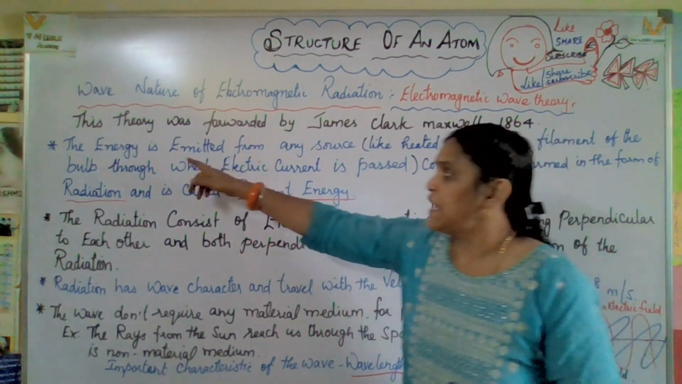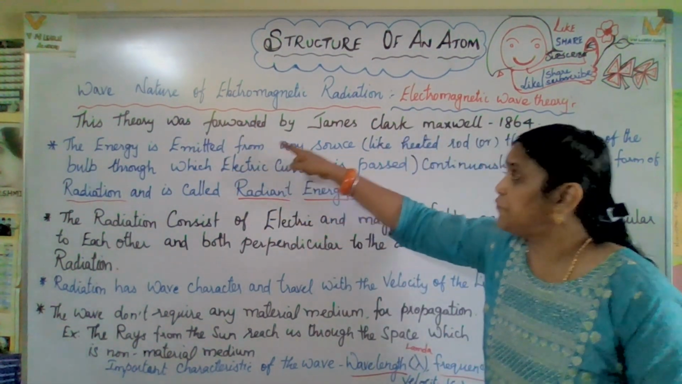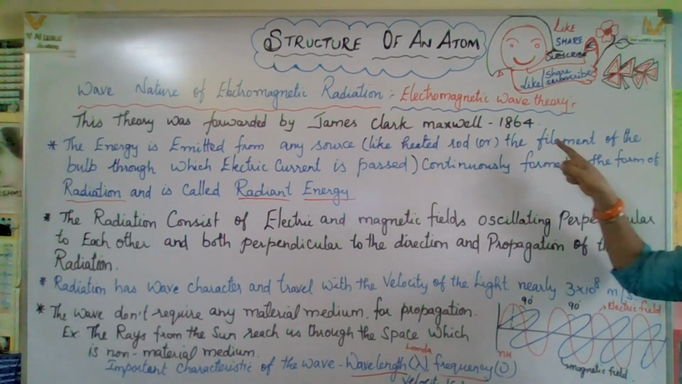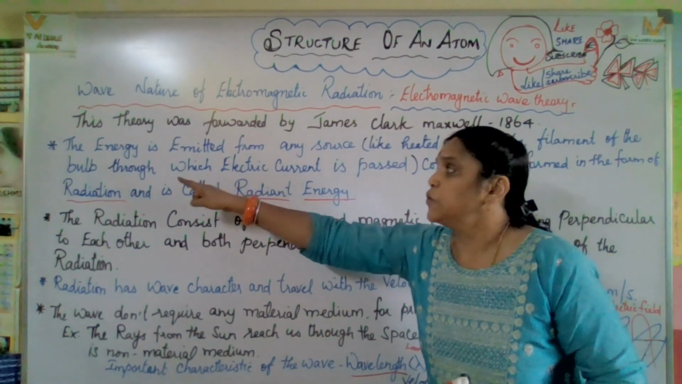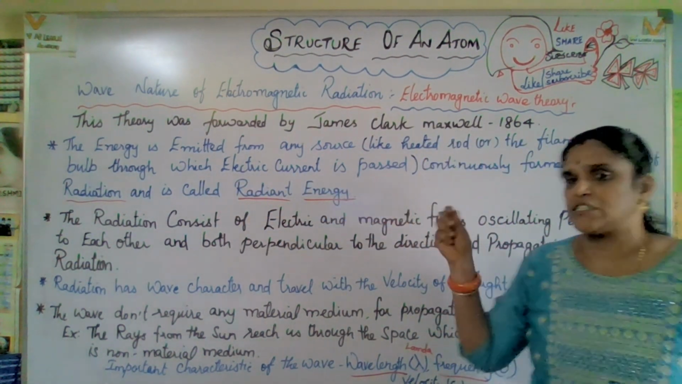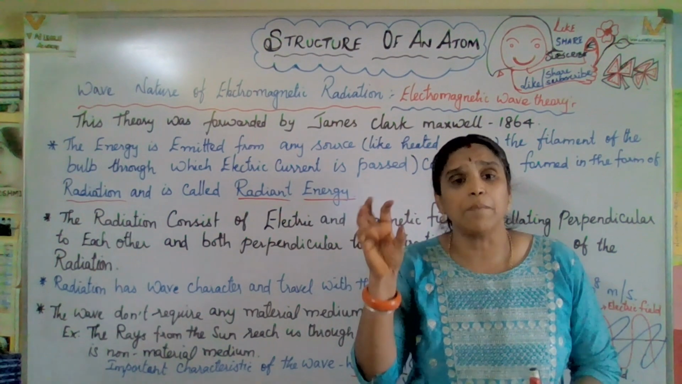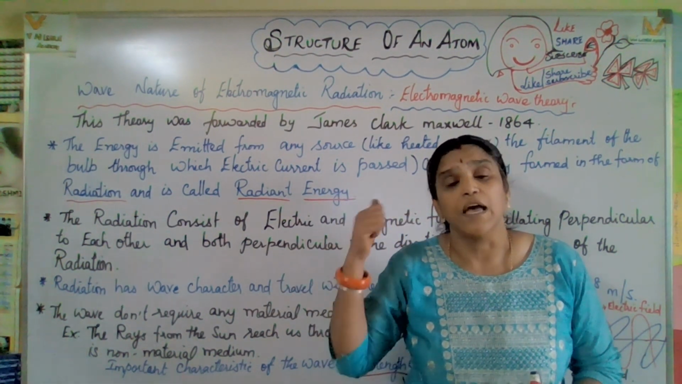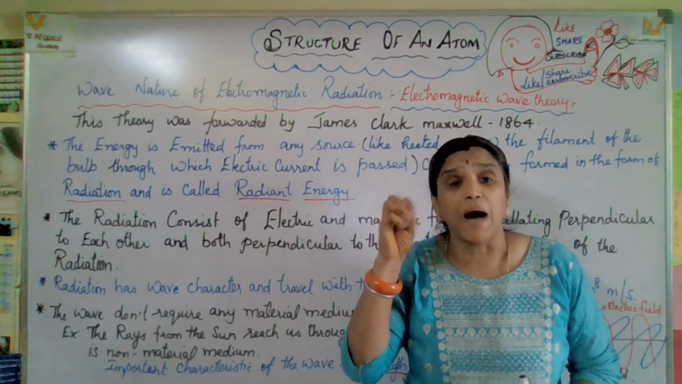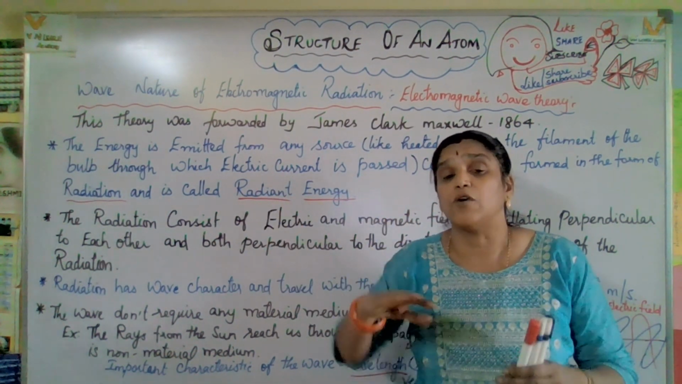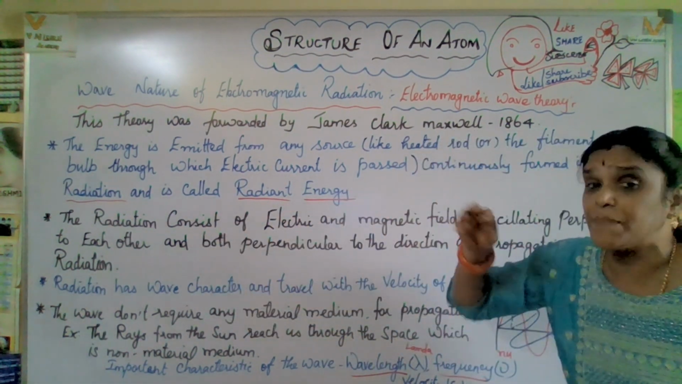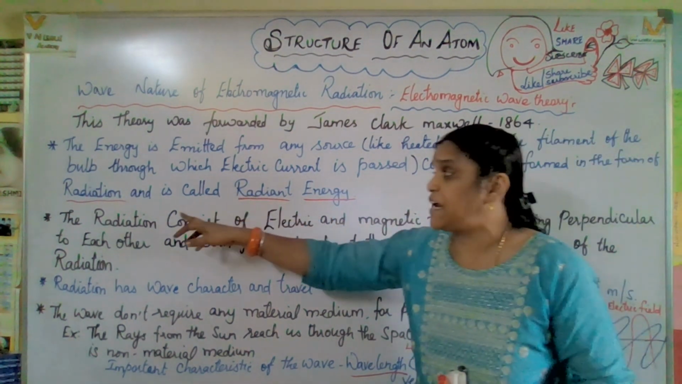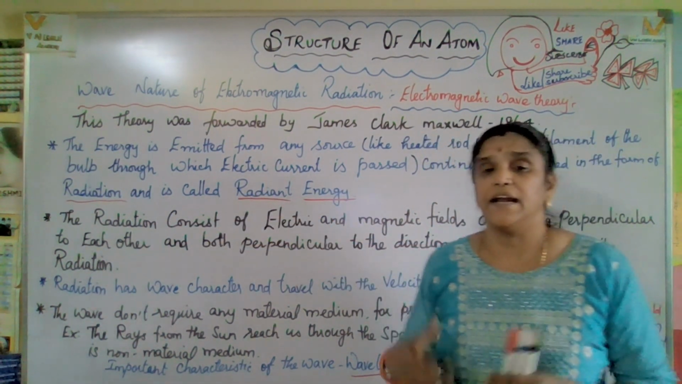Now come to this point. The energy is emitted from any kind of source, like a heated rod or the filament of a bulb through which electric current is passed. When you switch on the light, the bulb glows, because you have switched on the electric switch. Electric current passes through the filament and the bulb glows. So the energy, the radiation, comes out from the bulb continuously in the form of radiation, and it is called radiant energy.